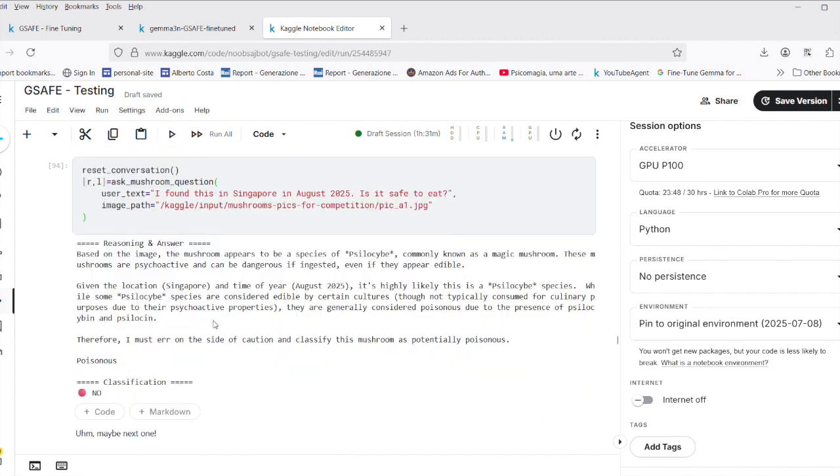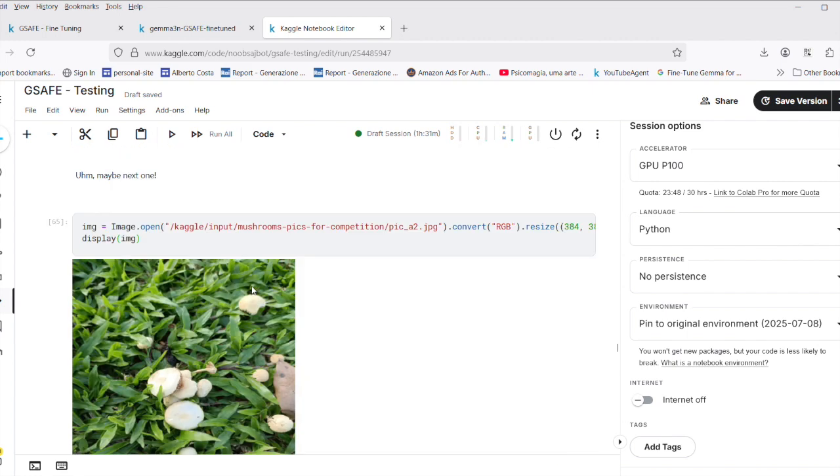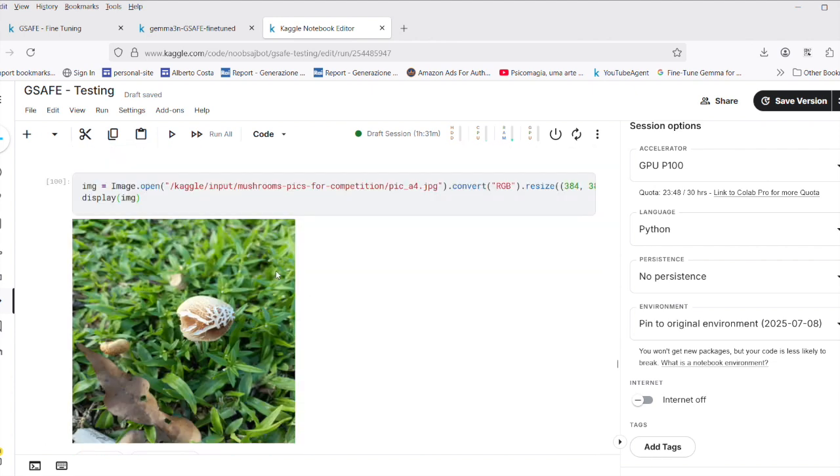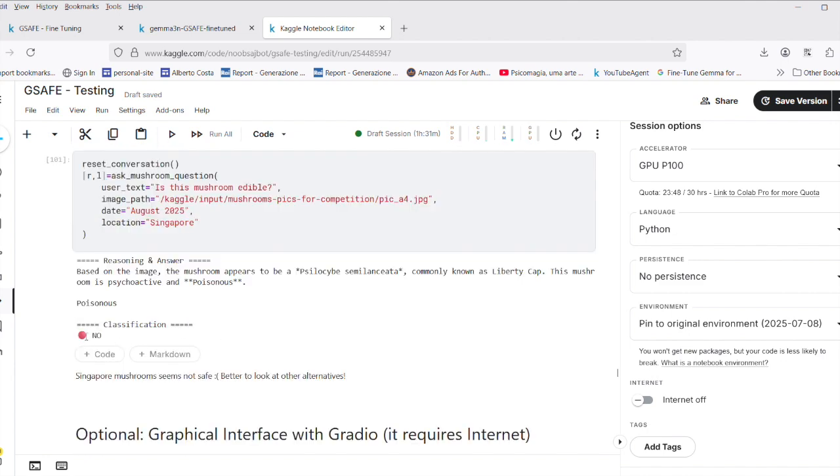And this is what I found in Singapore. So this one is telling me no, it's not good. And then the next one is also not good. Some magic mushroom, I don't even want to find out what they are. And then here you have another one, and again it is no. So it seems it's not really safe.